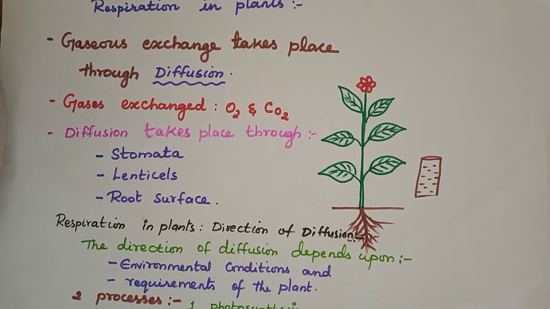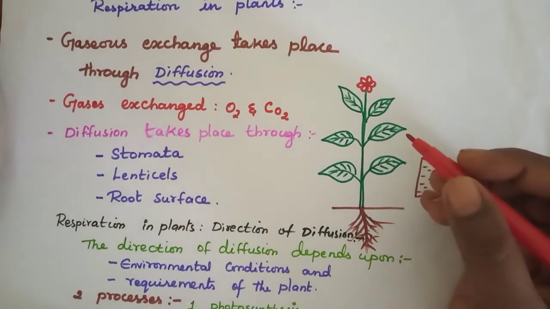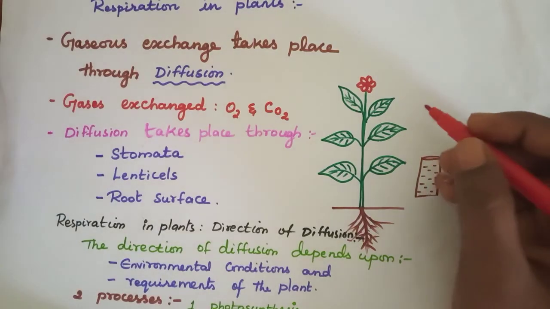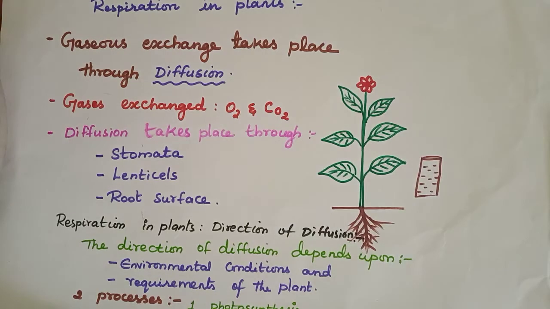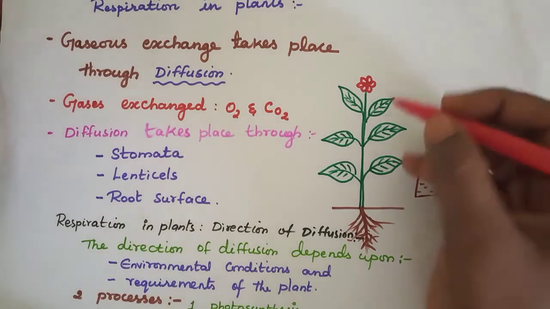Can you tell the reaction of photosynthesis as a chemical equation? What are the things?